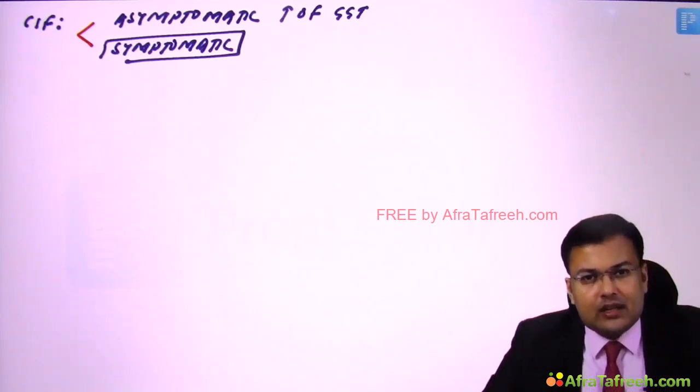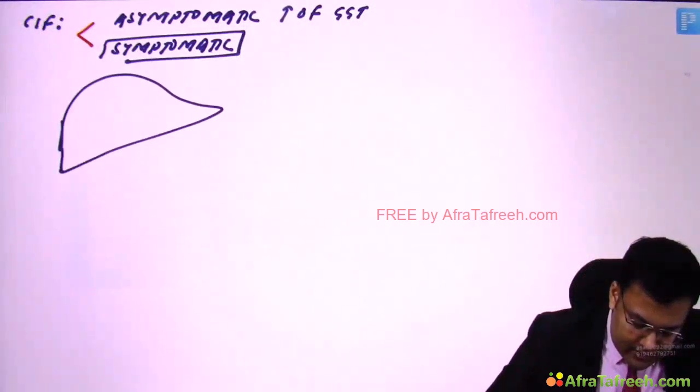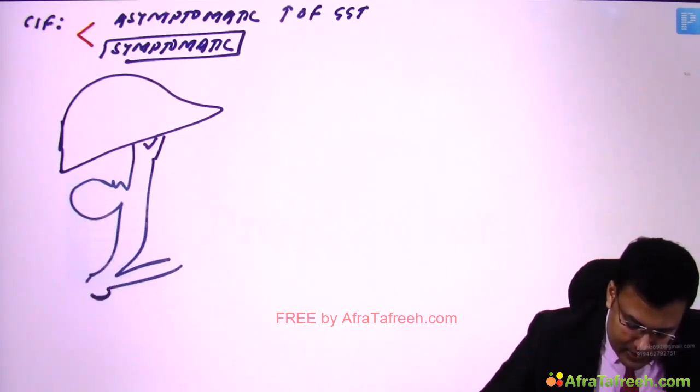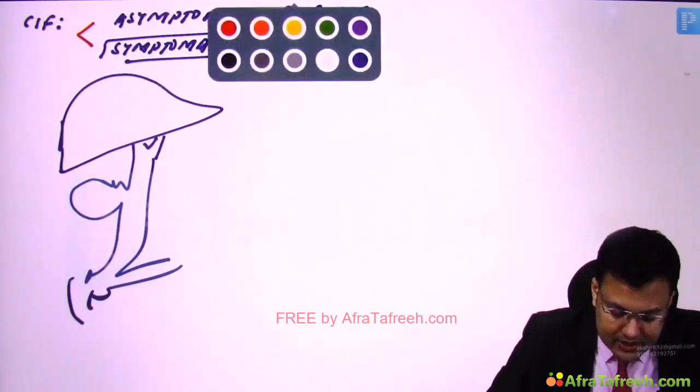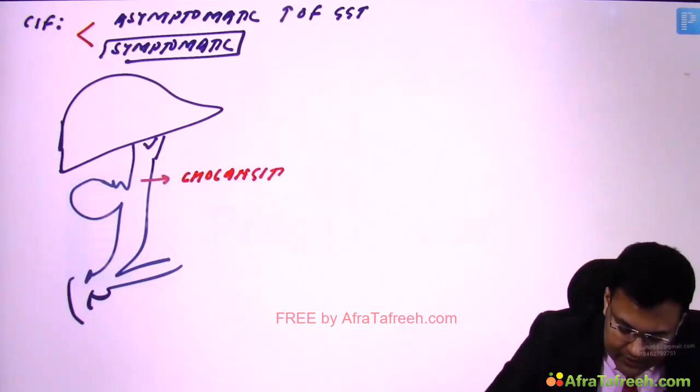Okay, so what are the symptoms, complications which are seen in primary sclerosing cholangitis patients? This is liver, this is gallbladder, this is bile duct. So because of multiple strictures, there is obstruction and there is infection, that's what cholangitis. Because of stricture, there is stone formation also.